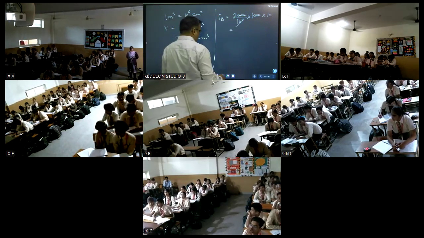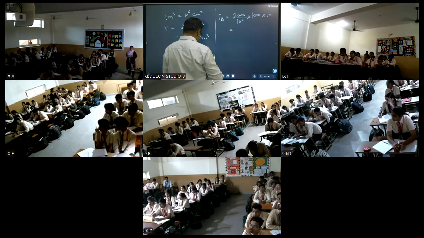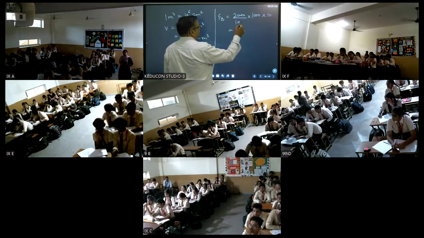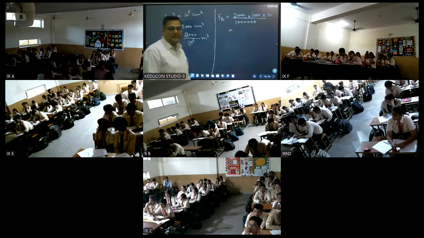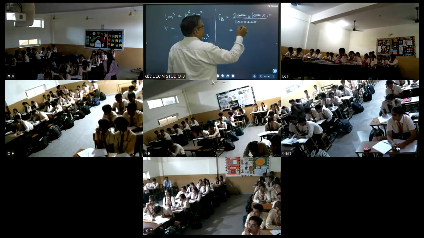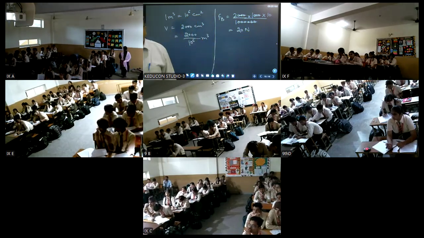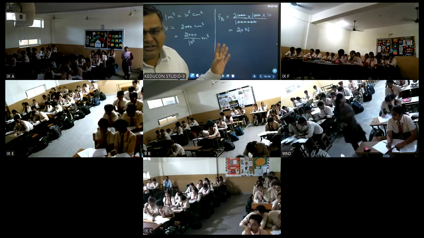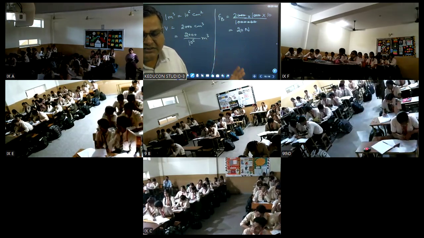You know how to cancel out, or shall I explain? See, this is 10 raised to power 6. This can be written as 1, 2, 3, 4, 5, 6, right? So 6 zeros we can write out. 3 zeros cancel here, 3 zeros cancel here. So our answer is 20 Newton. Have you understood? Anything not clear, children? Anything not clear?